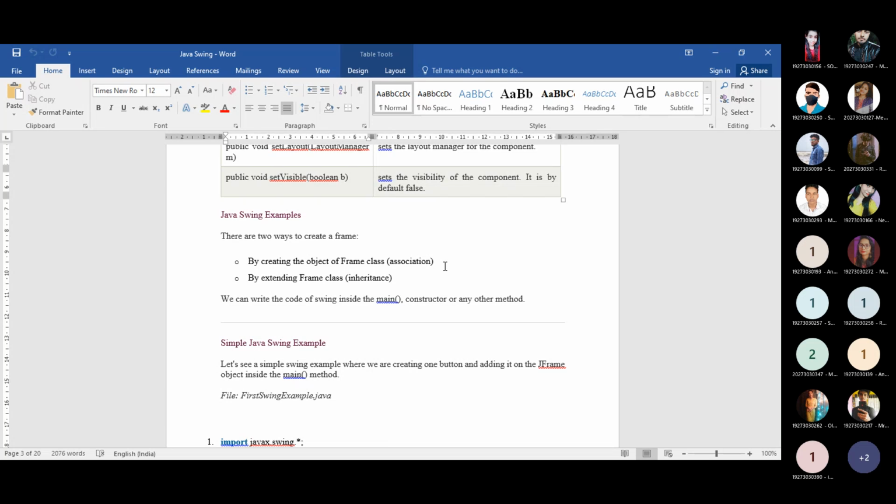Inheritance means you are reusing some features that are already present in the superclass. You already know the concept of inheritance, so why am I repeating it here? Just go through the concept of association.